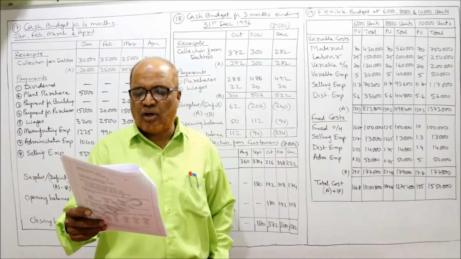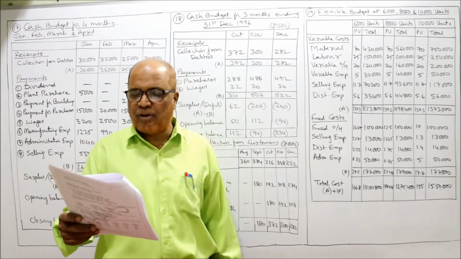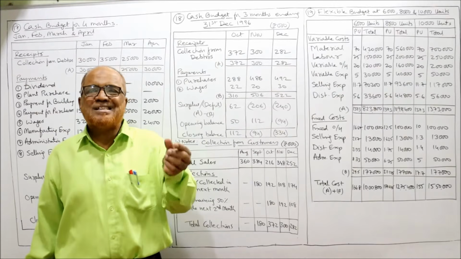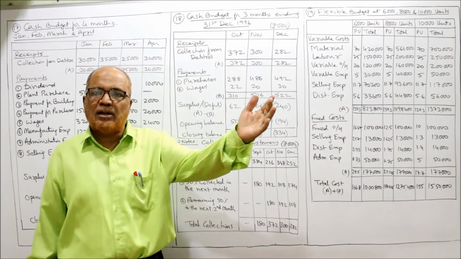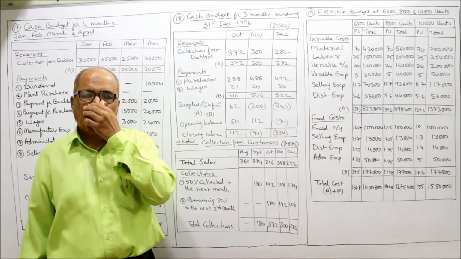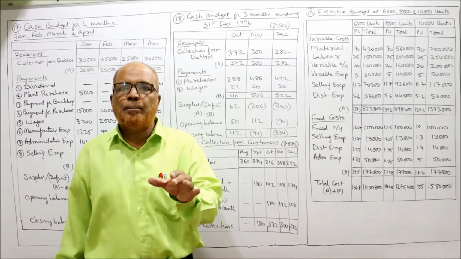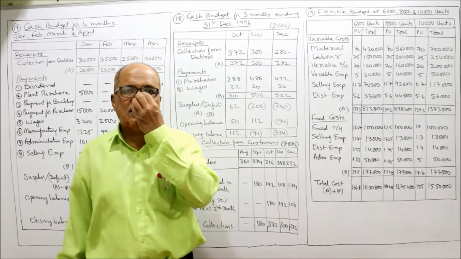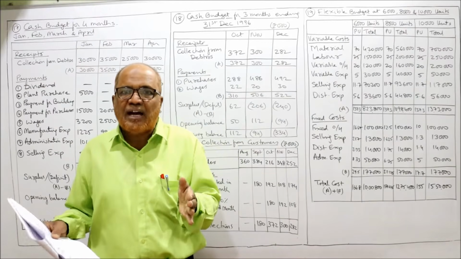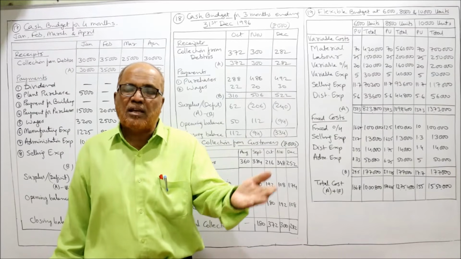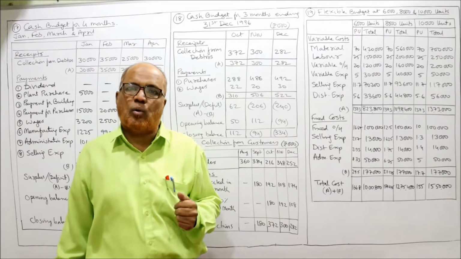National Products Limited wants to approach its banker for a temporary overdraft facility. Normally overdraft means a temporary loan taken from the bank. Overdraft is required when, in a particular month, payments are more than receipts. If a business finds that the payments required are more than the receipts, there is a need for a bank overdraft.